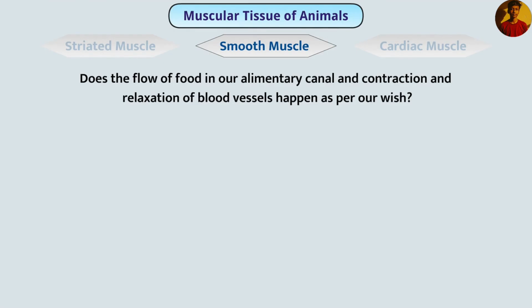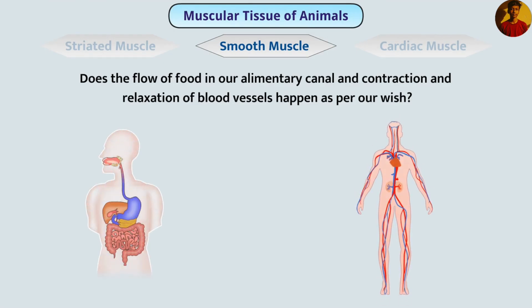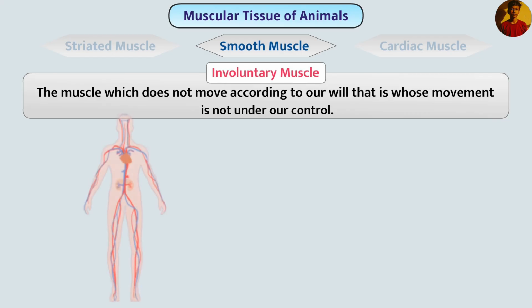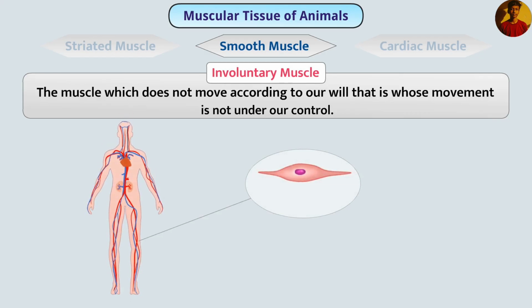Does the flow of food in our alimentary canal and contraction and relaxation of blood vessels happen as per our wish? Definitely, your answer will be no. That is, the movement of muscles present in the alimentary canal and blood vessels is not under our control. The muscle which does not move according to our will, that is, whose movement is not under our control, is called involuntary muscle.